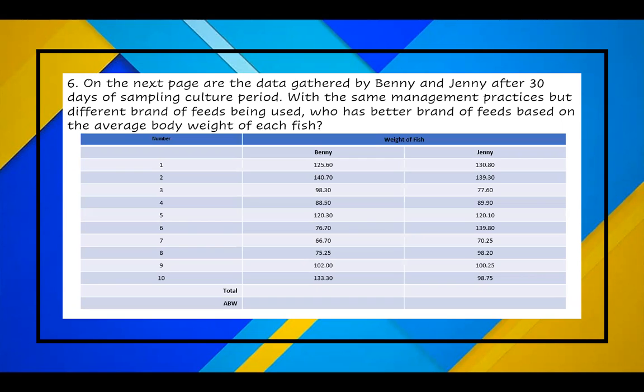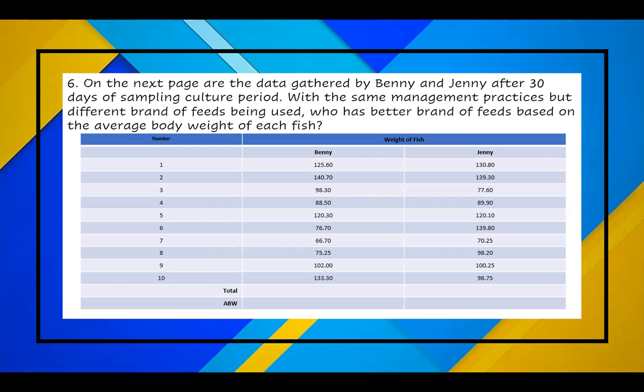So we have Benny: 125.60, 140.70, 98.30, 88.50, 120.30, 76.70, 66.70, 75.25, 102, 133.30, while Jenny: